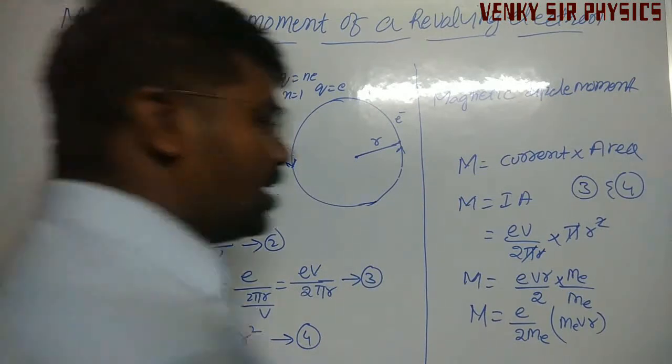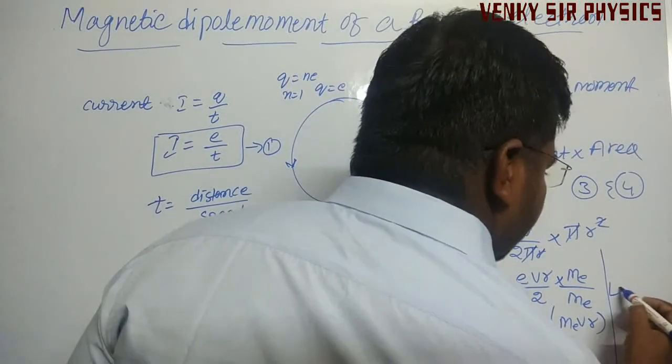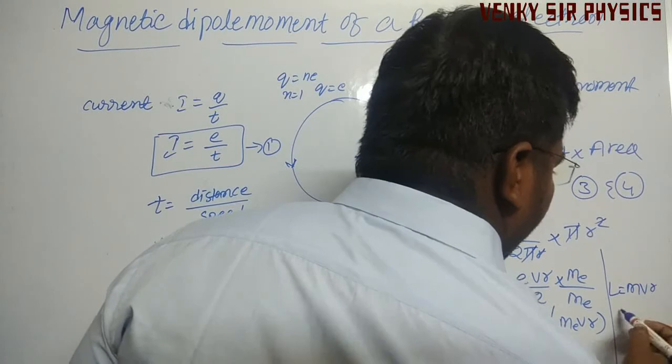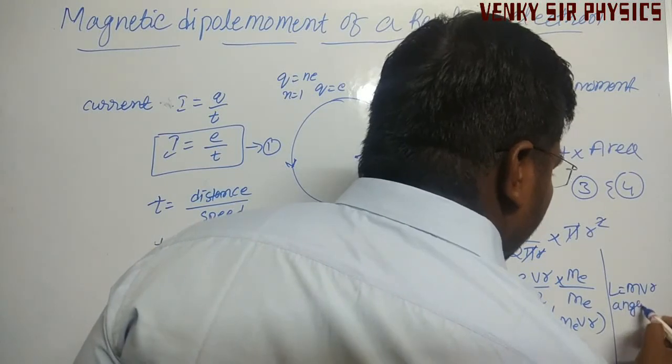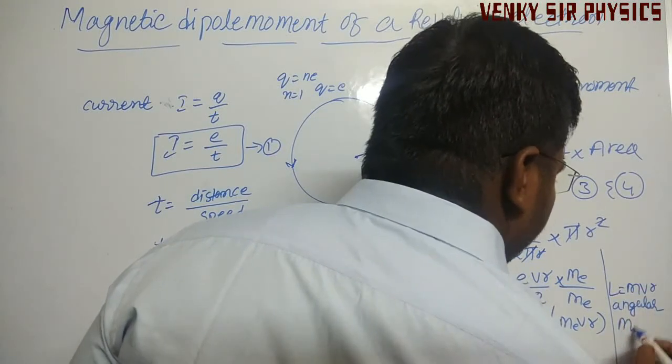L is equal to mvr, the angular momentum.